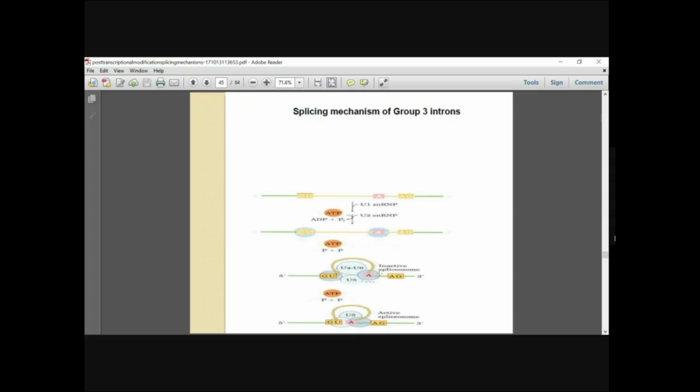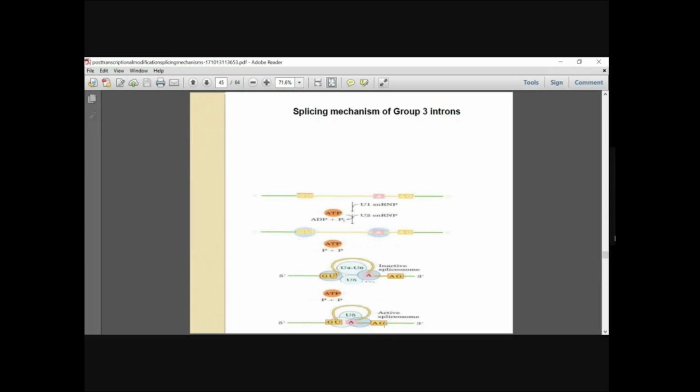Here you have an inactive spliceosome which is formed. Then in the presence of ATP hydrolysis, this inactive spliceosome becomes an active spliceosome, and then this particular intron would be cleaved.